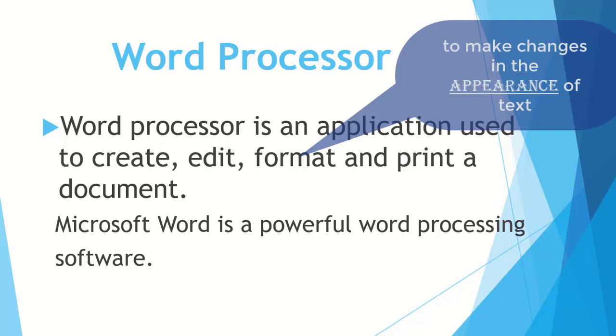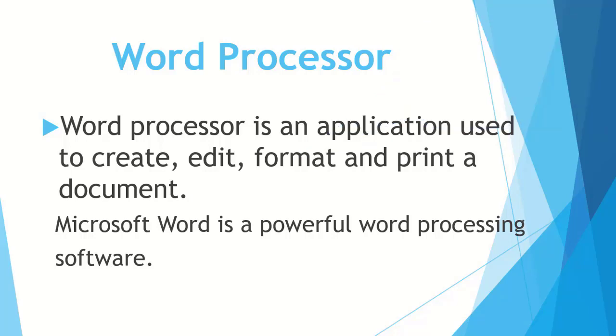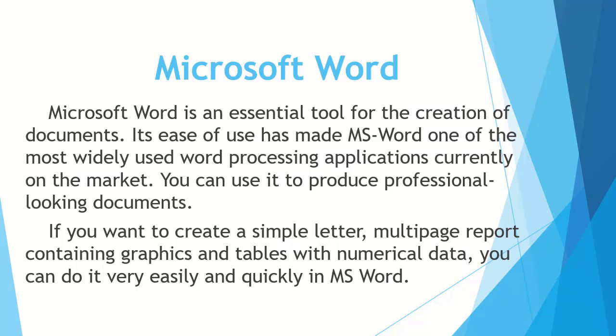Formatting means making changes in the text, and then at last we can print a well-refined document in a word processor. And students, Microsoft Word is a powerful word processing software among all these software. And our today's topic is Microsoft Word 2003.